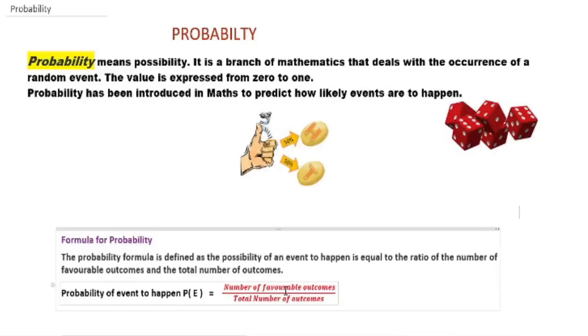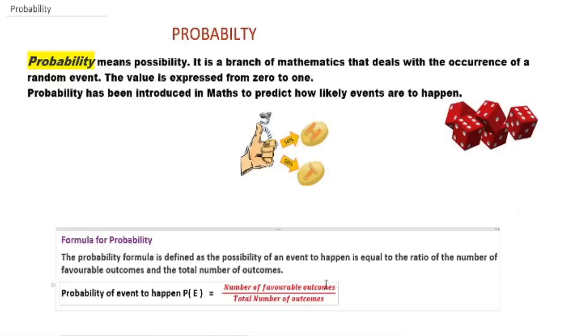So the formula we can use here for finding the probability of an event to happen is equal to the number of favorable outcomes divided by the total number of outcomes. Or in words, the probability formula is defined as: the possibility of an event to happen is equal to the ratio of the number of favorable outcomes and the total number of outcomes.